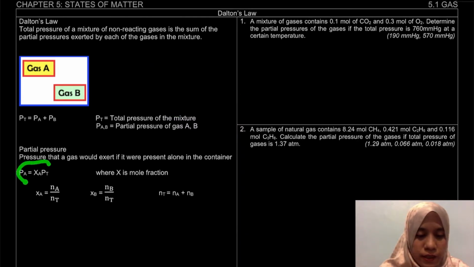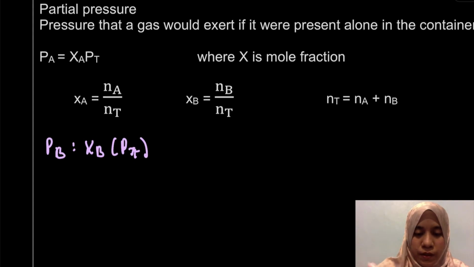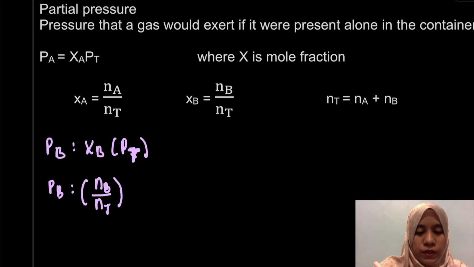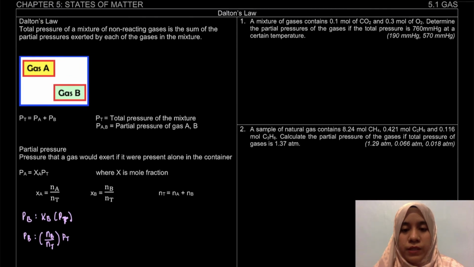This is the calculation where X is NA divided by NT. So, for example, here we also include that the partial pressure of B is the mole fraction of B times PT. Or if we want to be more specific, the partial pressure of B is equal to the number of mole of B divided by the total number of mole, times the total pressure. So, that is how to find out the partial pressure.